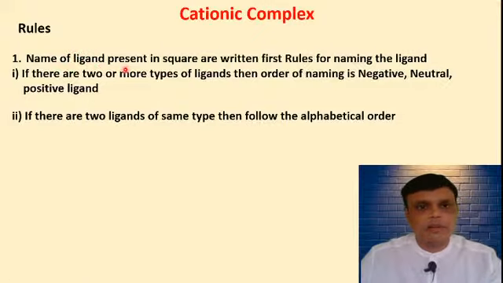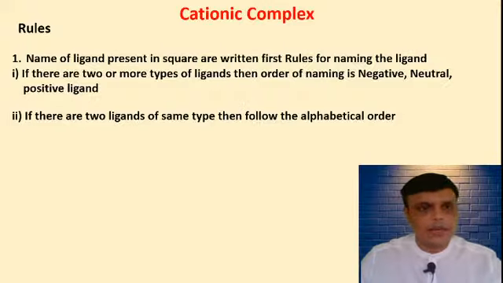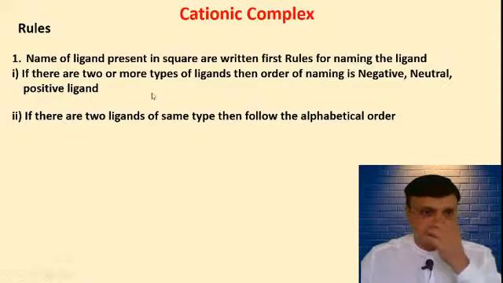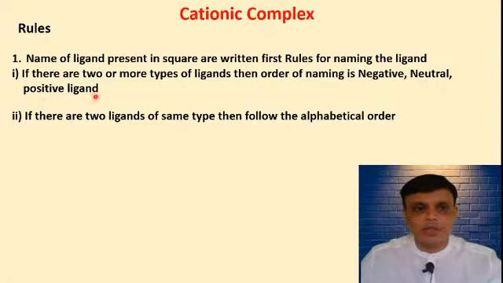For the naming of ligands, there are some rules. For example, if there are two or more types of ligand, the negative ligand you have to write first, then the neutral ligand, and at the end the positive ligand. If no negative ligand is there, then you write the neutral ligand first and then the positive ligand.